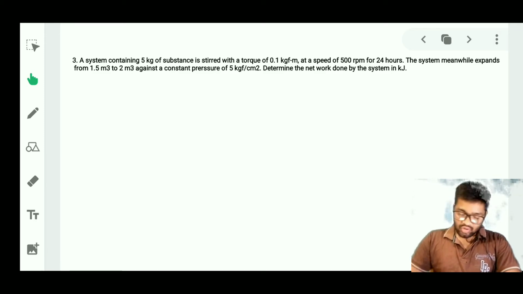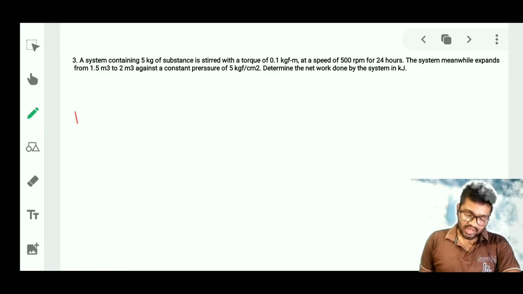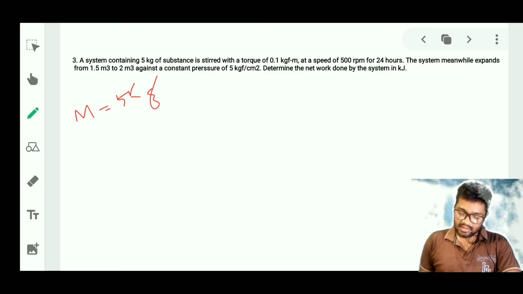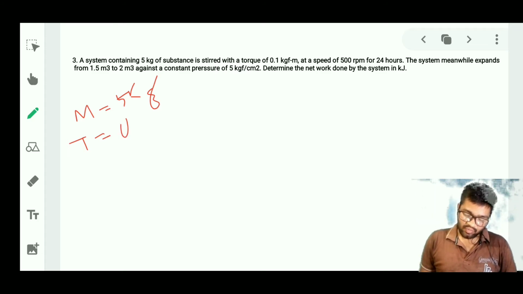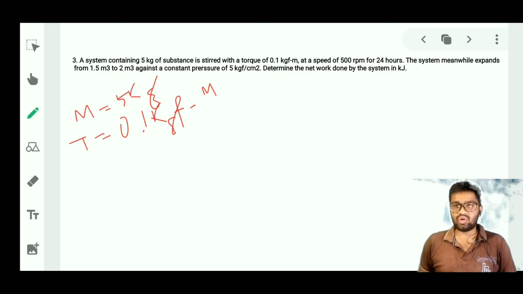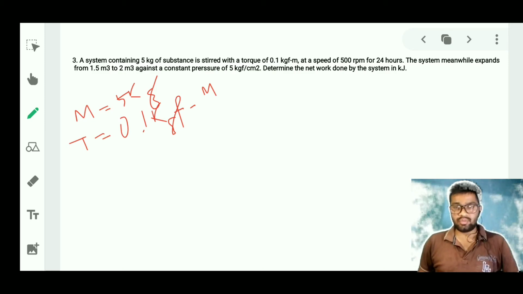Let us find out all the data that are given. Let me write it over here. m is given as 5 kg, then torque I am writing as T, that is 0.1 kgf meter. Later we have to convert that into Newton meter.